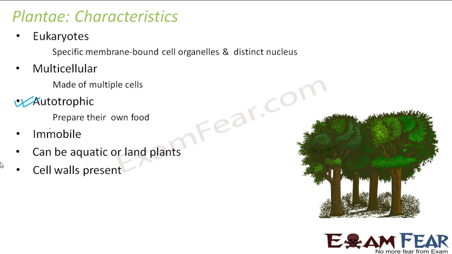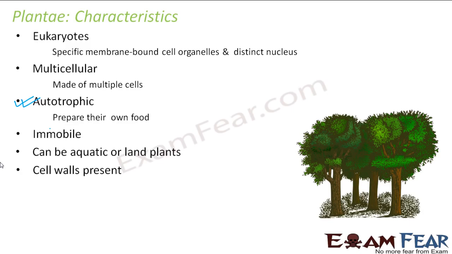Cell walls are present. Talking about the cellular structure, they have a cell wall, which is unlike animal cells. You remember when we studied the lesson on cell in class 9th, I guess, right? When we introduced what is a cell, we talked about the cell organelles, the structure of a plant cell and an animal cell. The basic difference between a plant cell and an animal cell lies in the presence of a cell wall. In a plant cell, in addition to the cell membrane, you also have a cell wall which ensures even more protection to the plant cells.